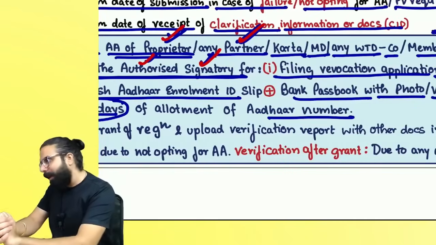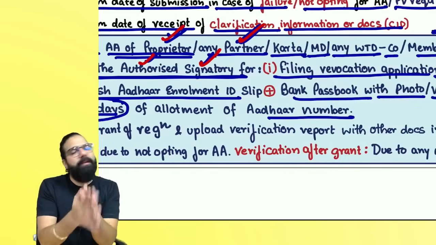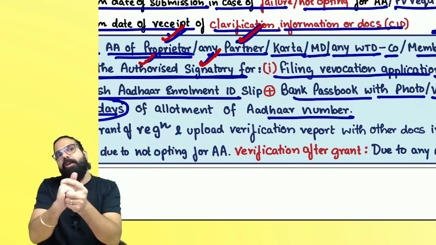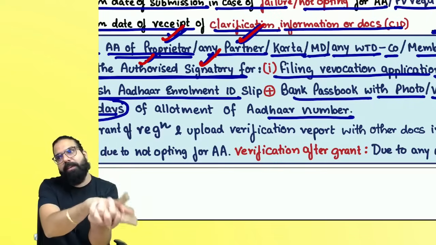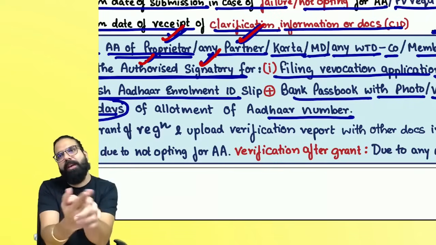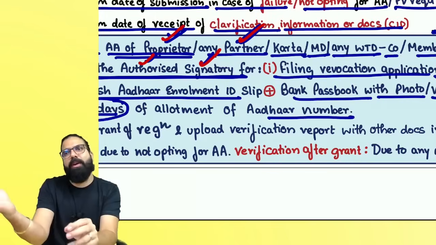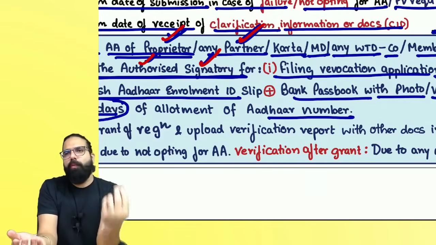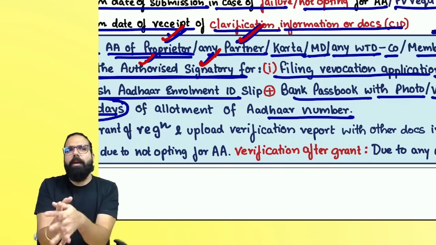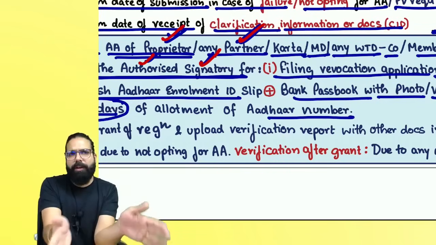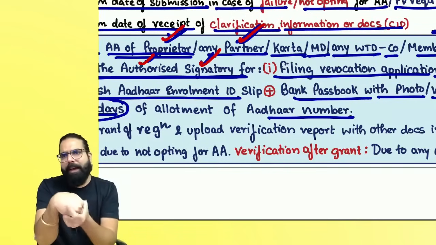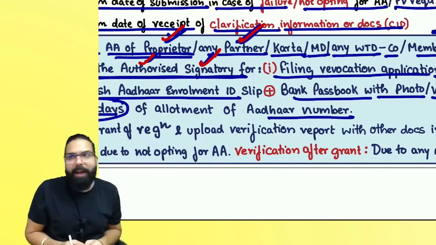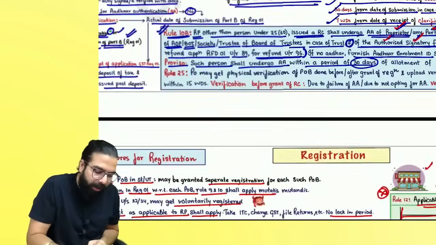Rule number 10B says you have to undergo Aadhaar authentication even if you are already a registered person, or you were granted registration by physical premises verification. Other than people under 25(6)D, you should undergo Aadhaar authentication if you want to apply for revocation and refund application. Sir, I don't have Aadhaar, then apply for Aadhaar enrollment ID slip along with bank passbook, voter ID, passport, any document, and your application will be taken. But once you are given an Aadhaar number, within the next 30 days, you should go online and do your Aadhaar authentication. The next one over here is rule number 25.